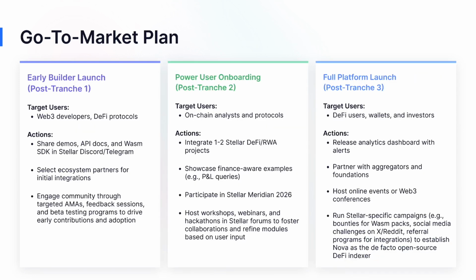To ensure Nova reaches its audience, our GTM plan is phased like the roadmap. In early builder launch post-Tranche 1, we target Web3 devs and DeFi protocols by sharing demos, API docs, and the WASM SDK in Stellar Discord and Telegram, selecting partners for integrations, and engaging via AMAs, feedback sessions, and beta programs. For power user onboarding after Tranche 2, we focus on analysts and protocols, integrating 1 to 2 Stellar DeFi RWA projects, showcasing P&L examples, participating in Stellar Meridian 2026, and hosting workshops, webinars, and hackathons.